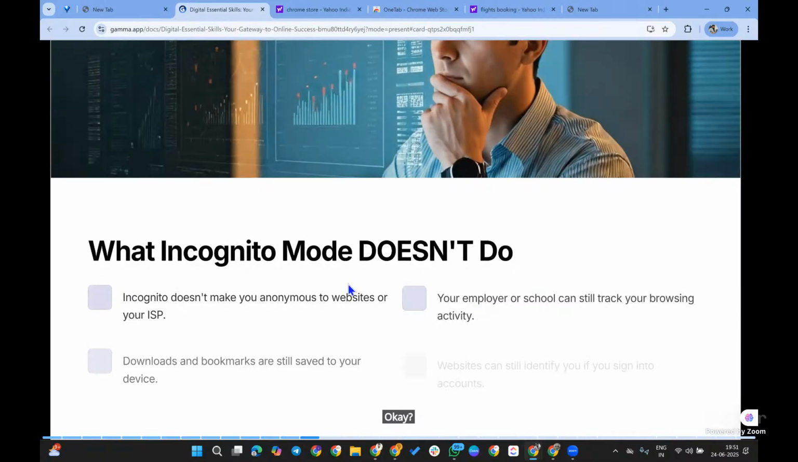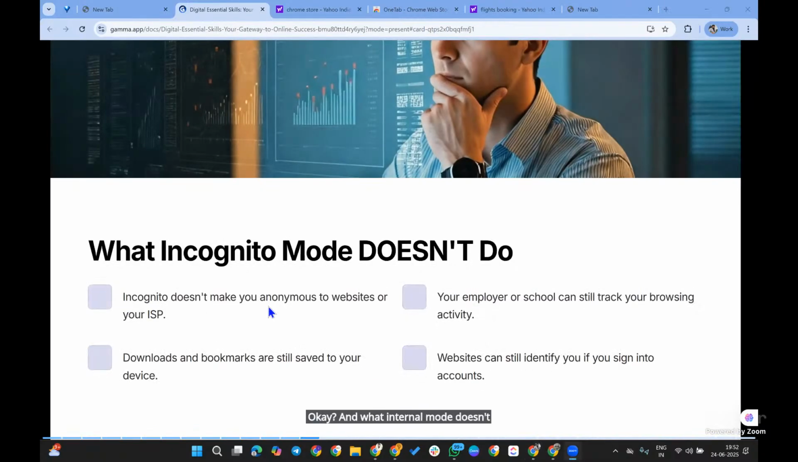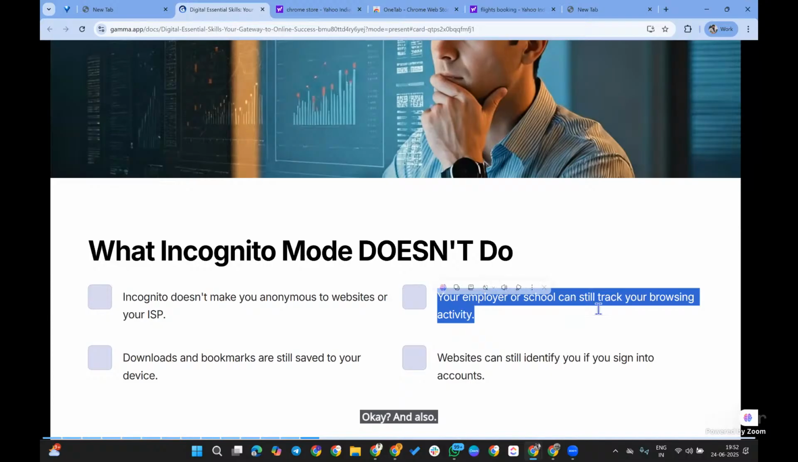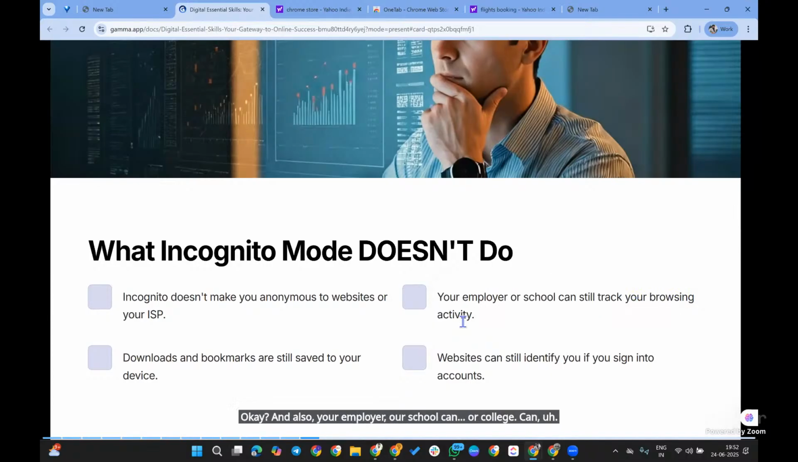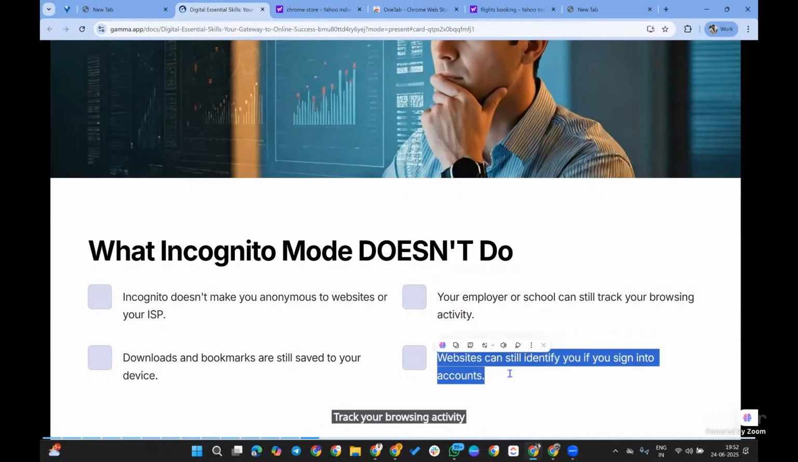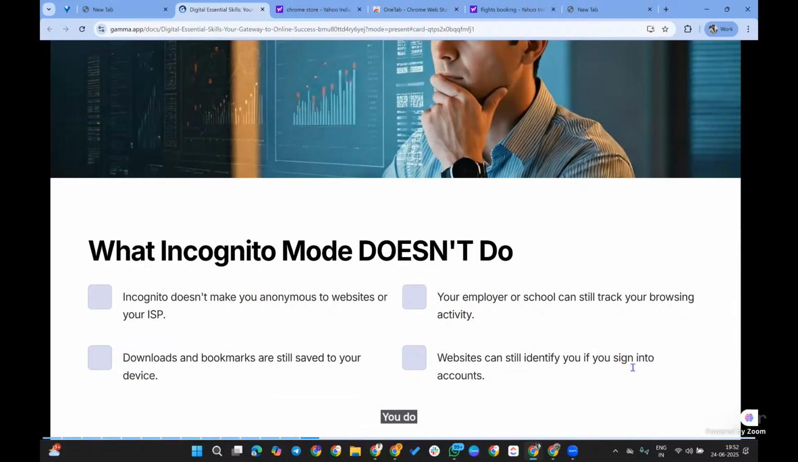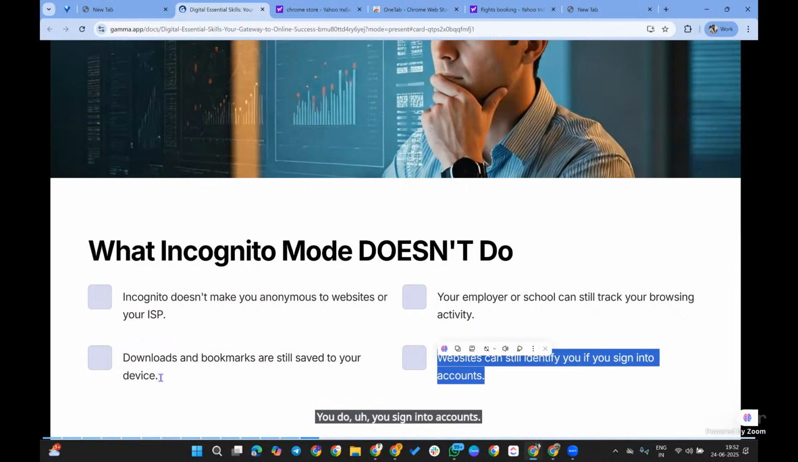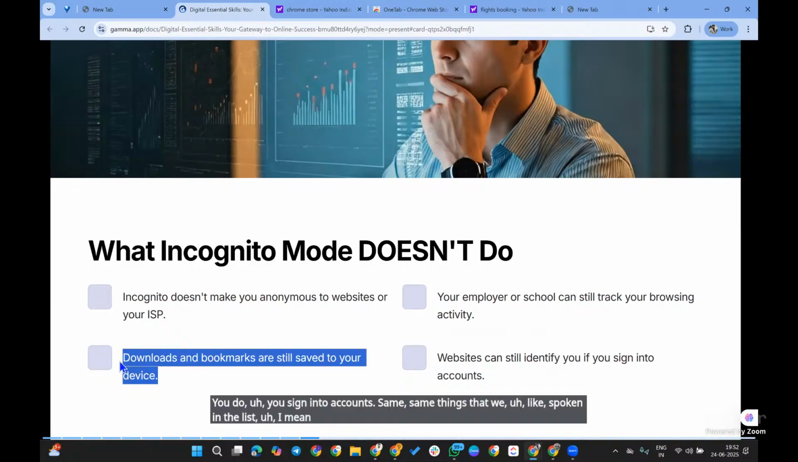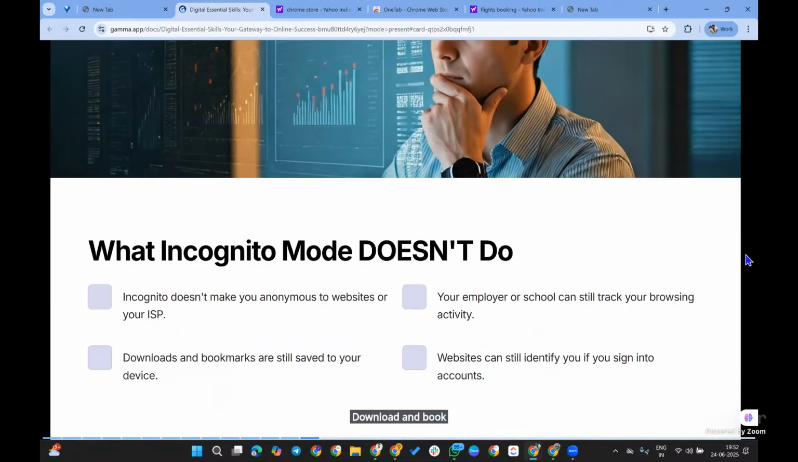And what incognito mode doesn't do: incognito doesn't make you anonymous to websites or your ISP. Your employer or school or college can still track your browsing activity. Websites can still identify you if you sign into accounts, same as we discussed in the previous list. Downloads and bookmarks are still saved to your device.